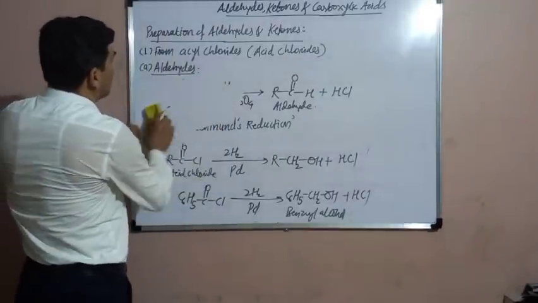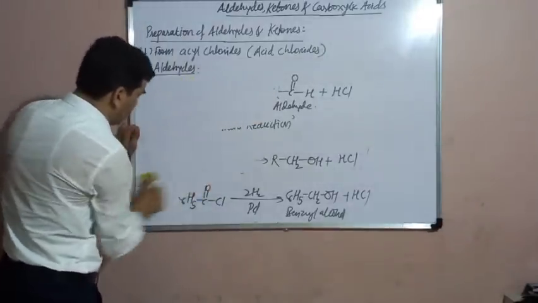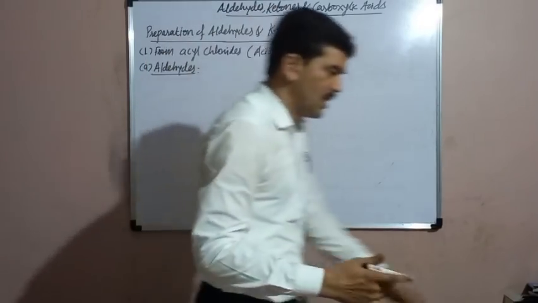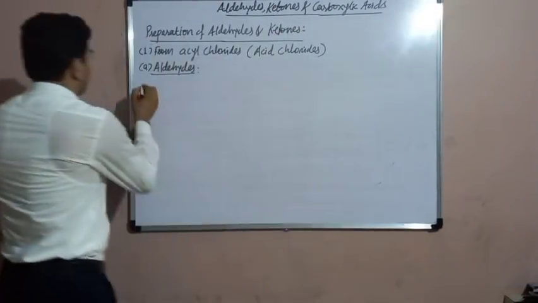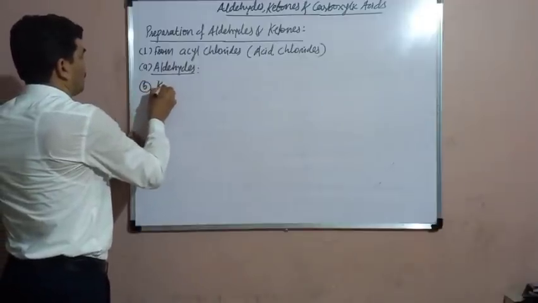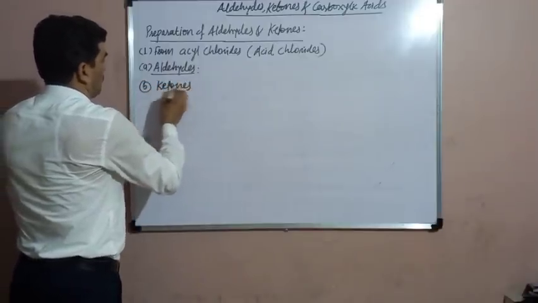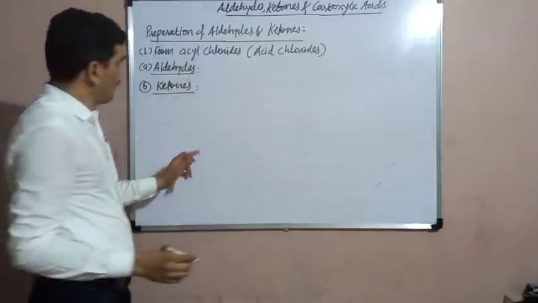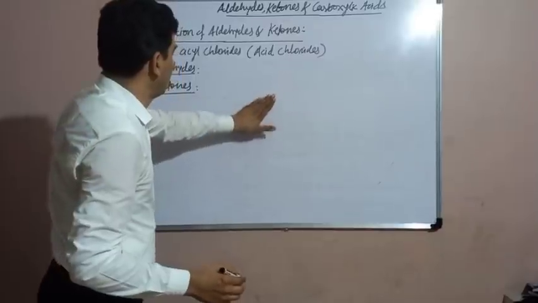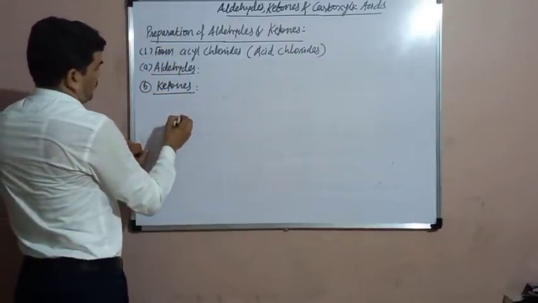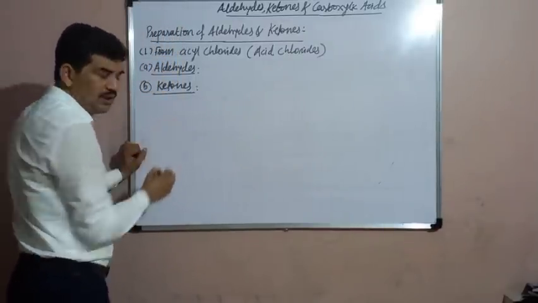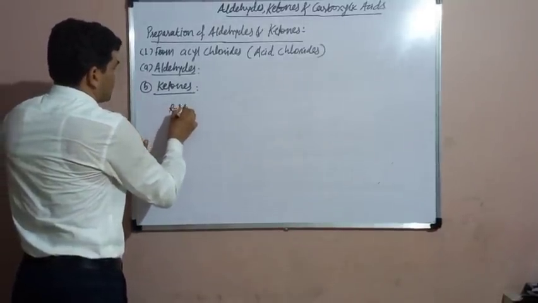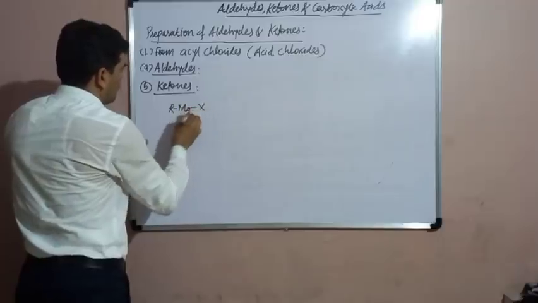So this is one method for the preparation of aldehydes. Then from the acid chlorides, how to obtain the ketones? Preparation of ketones. The ketones are obtained from the acid chlorides by using the Grignard reagent. See here, RMgX, it is the Grignard reagent.